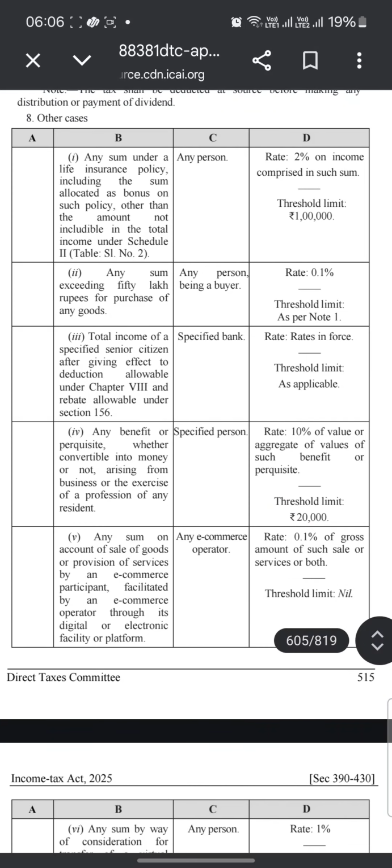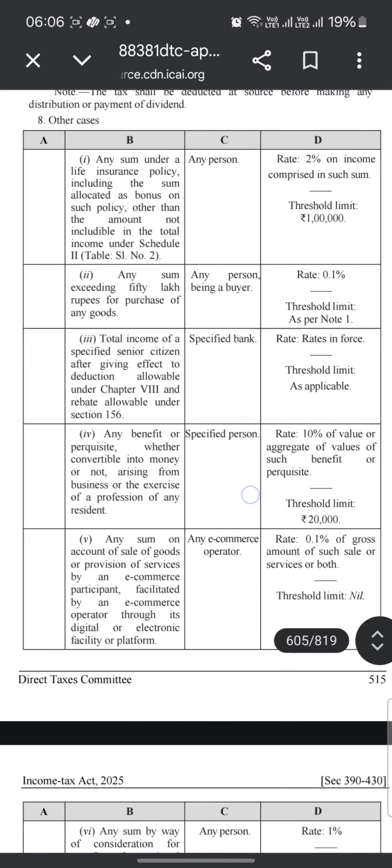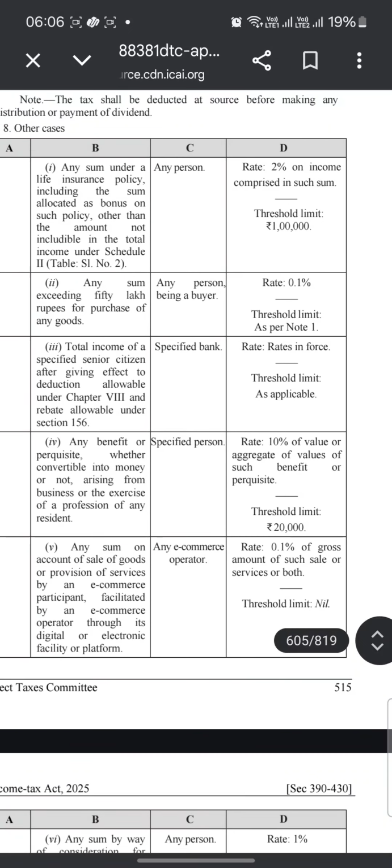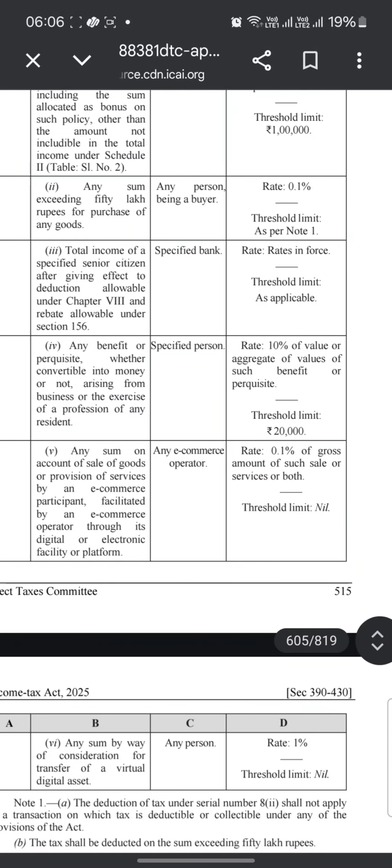Any sum exceeding 50 lakh rupees for the purchase of any goods, this is 194Q, by any person being the buyer. Rate is 0.1%, threshold limit is given in Note 1. Total income of the specified senior citizen after giving effect to deductions allowable under Chapter 6A and the rebate allowable under section 156: specified banks, rate in force, and threshold limit as applicable.